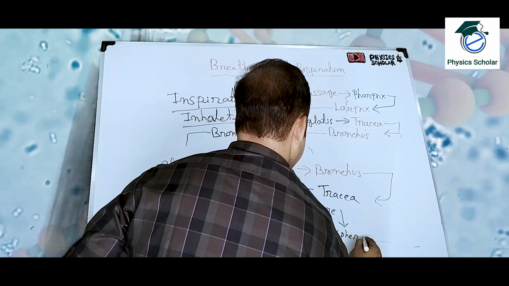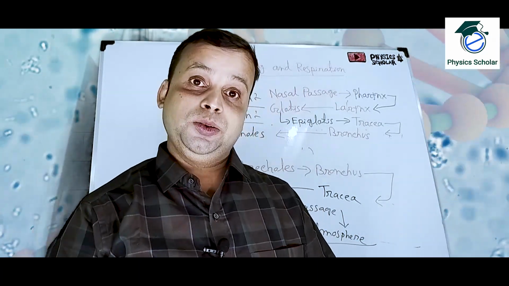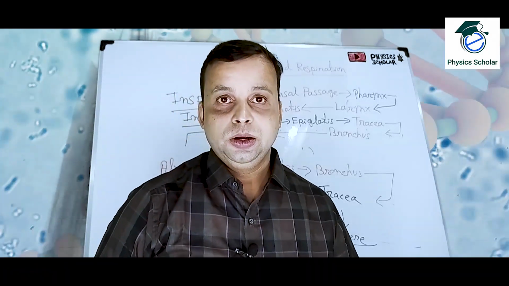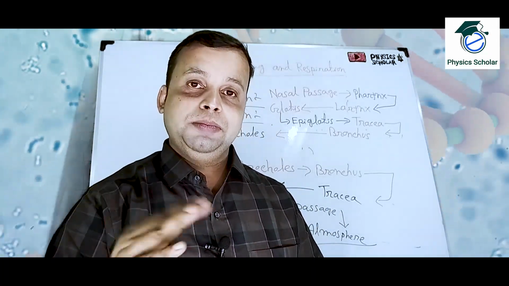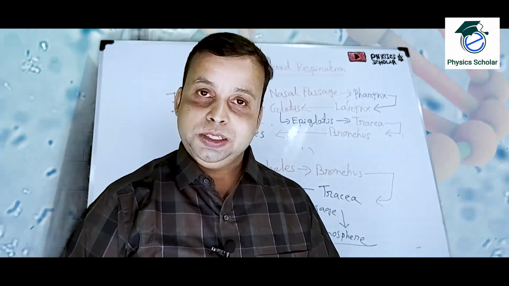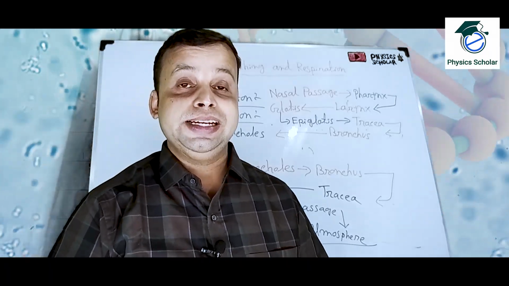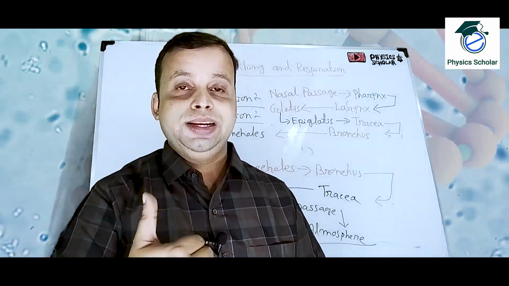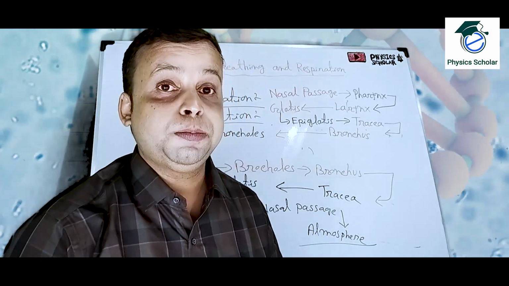Okay, so the air has a greater amount of carbon dioxide compared to the air which we inhale. The carbon dioxide from our body in the gaseous exchange takes place in the alveolus and mixes with the air, and that air with more carbon dioxide compared to the air which we inhale will come out from our body in the process of expiration.